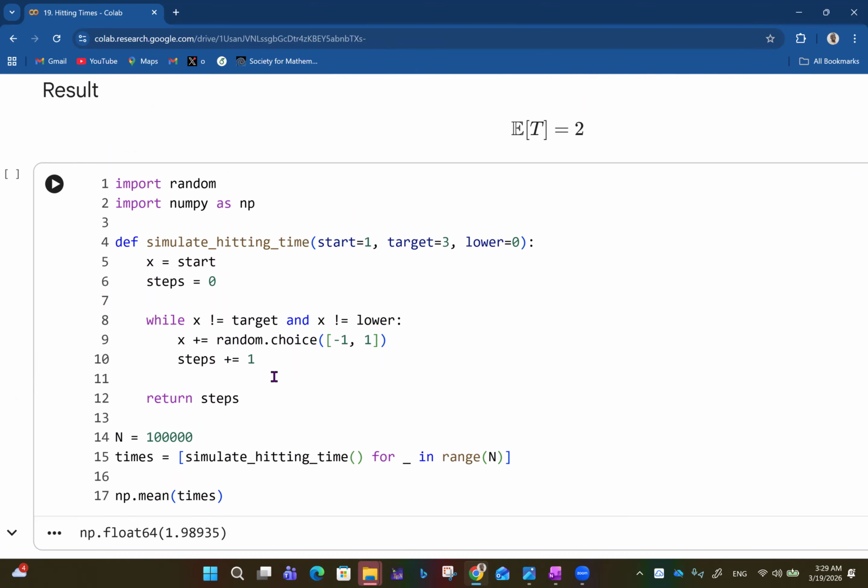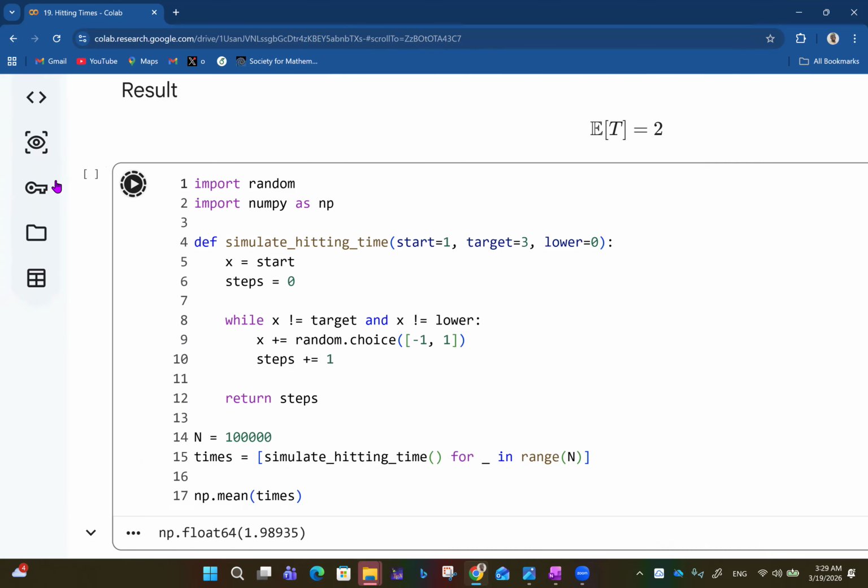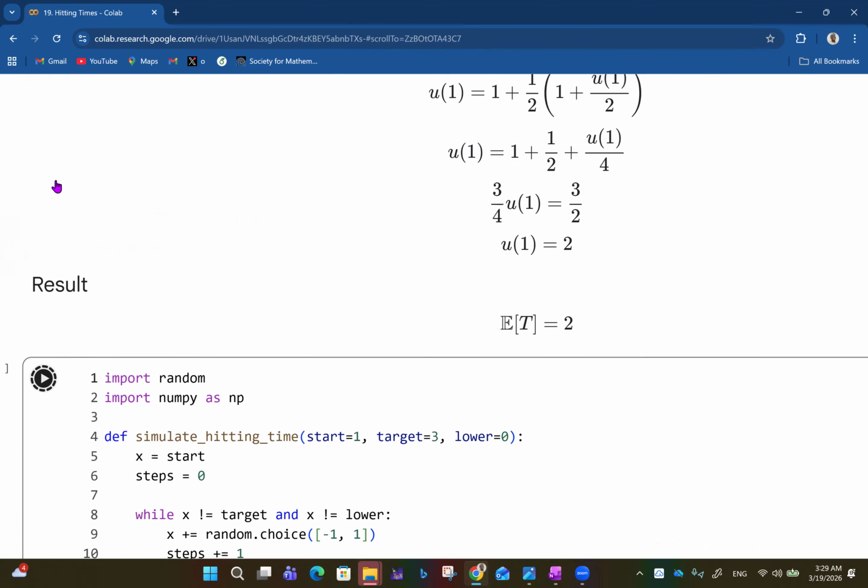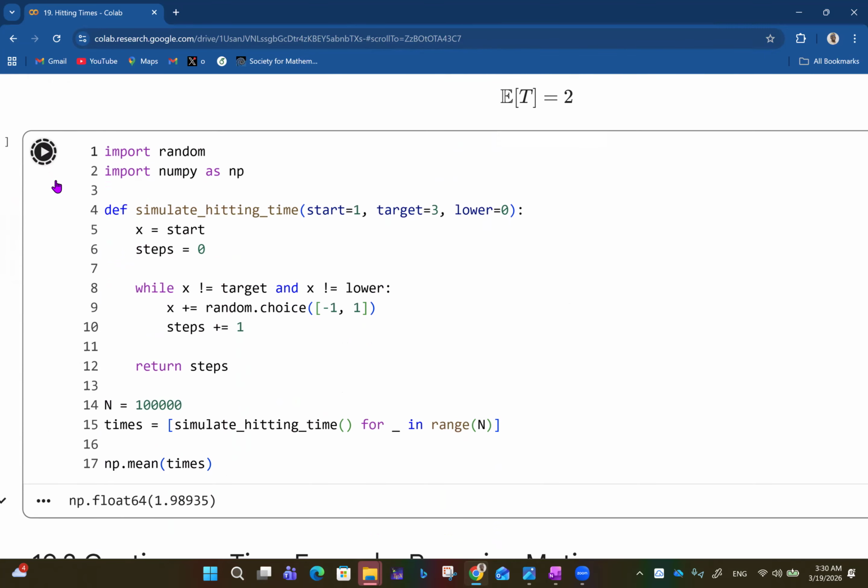And if you try to work that out using Python code, you see the result is like 1.98 and so on. 1.98 to one decimal place is 2, to two decimal places is 1.98. So to the nearest whole number, that's 2, one decimal place, it's also 2. So that works with this E[T] equals 2 that we got right here.